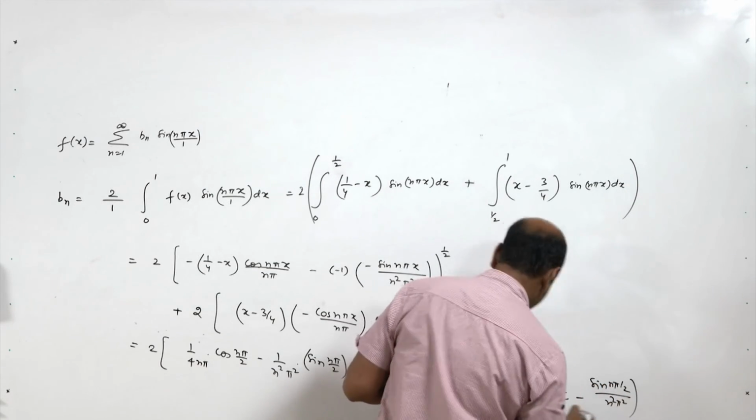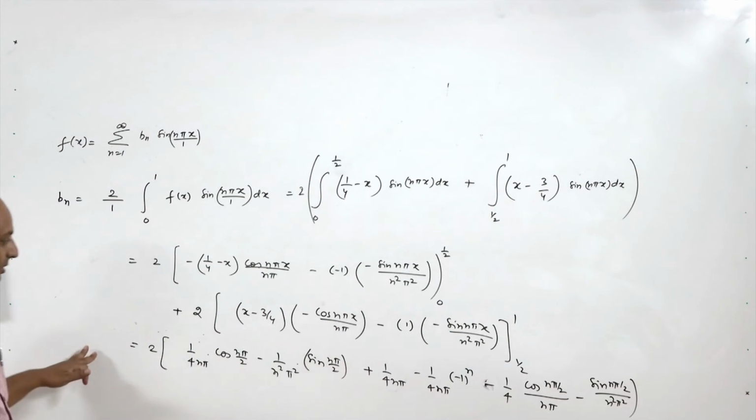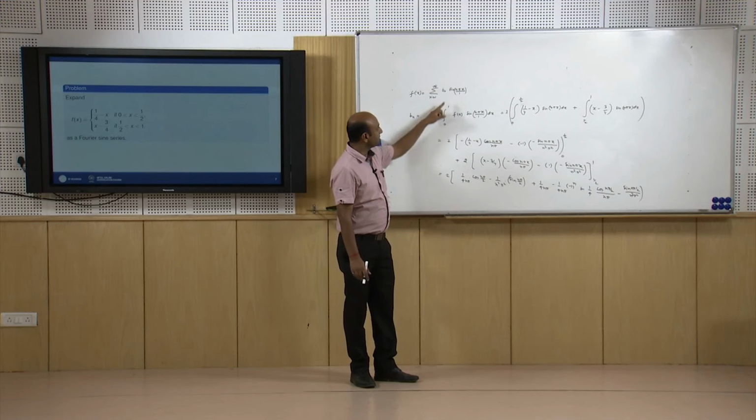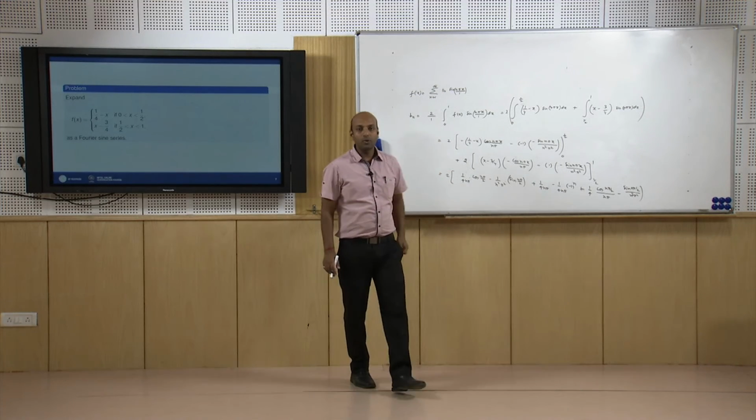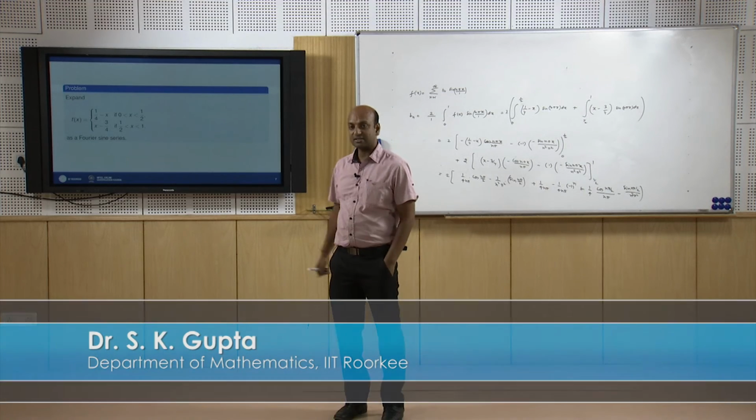So, you can simplify this entire expression to find out the value of bn, and that bn you can substitute here to find out the Fourier series expansion of this function f(x).